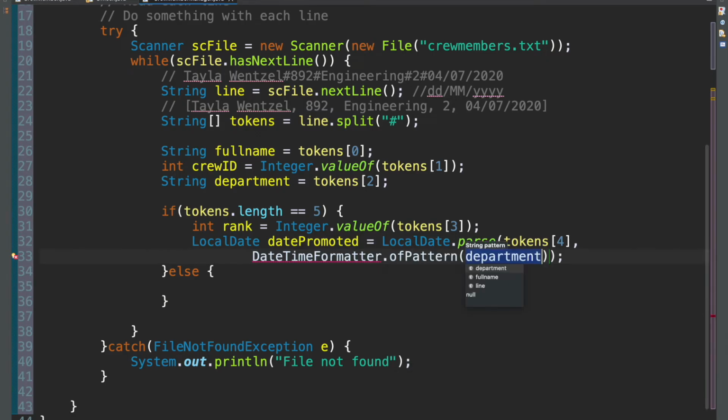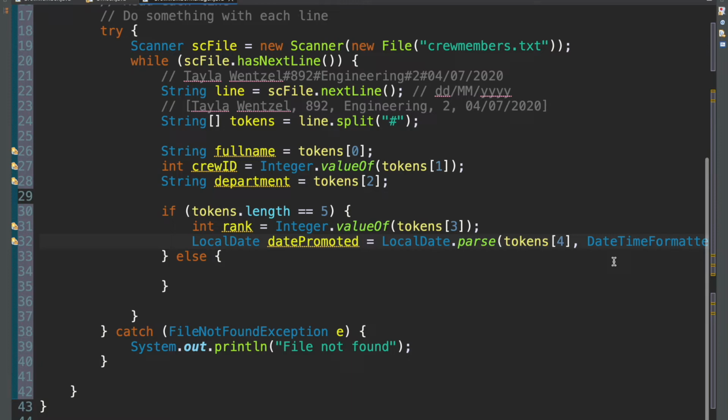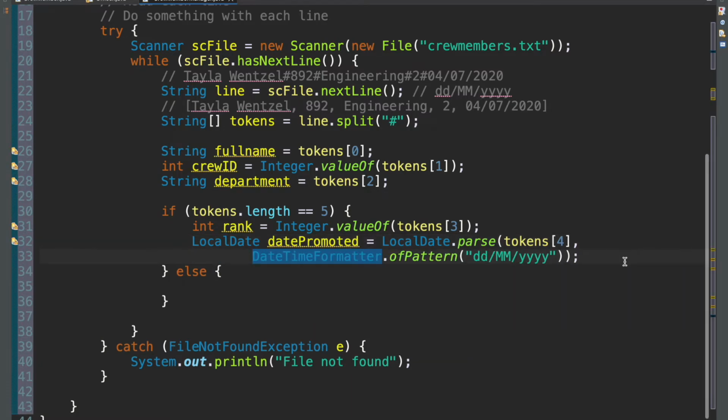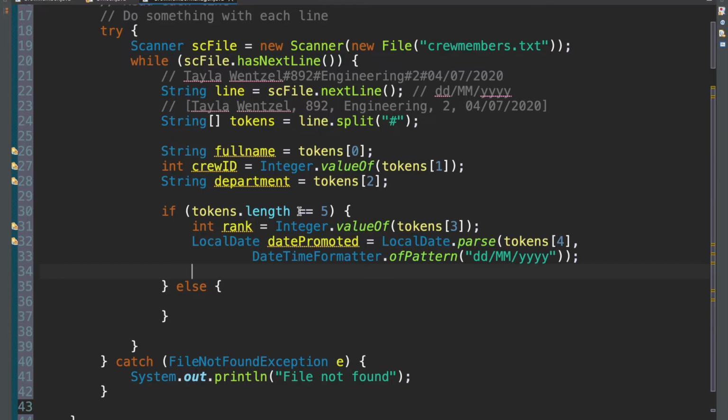And in here, we give it the pattern that we want. In our case, as discussed up there, it's dd, MM, and then the year. Just like that. And now everything should work. Okay, so we've successfully extracted all the different types of fields to expect here, right?